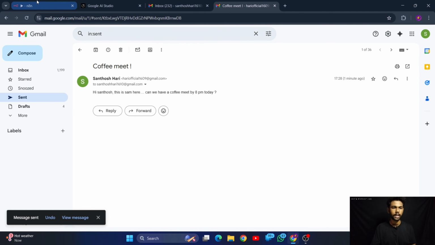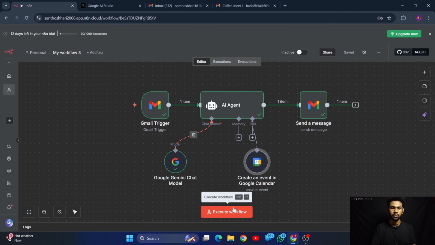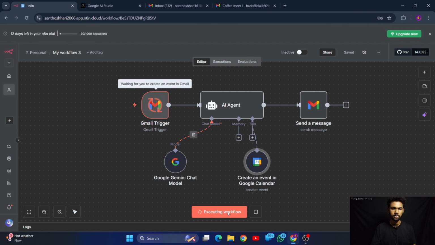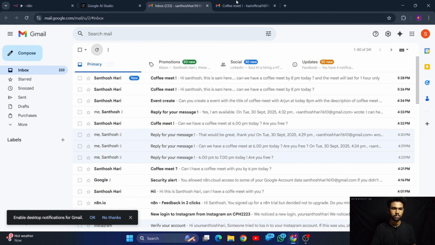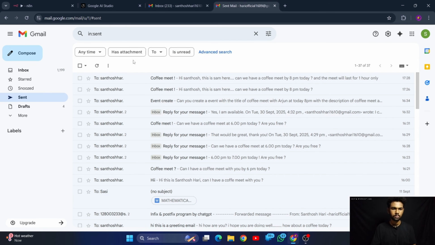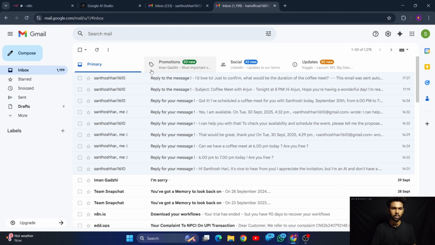Let me go again back to the N8N workflow. Let me execute this workflow once again. Well, let's try executing this one. Let's see whether we have got any replies.